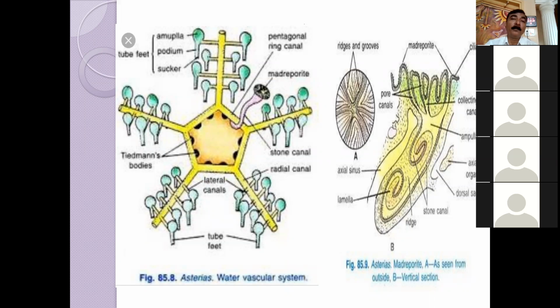But there is a problem: if they are doing this lateral movement over the stone or substratum and fall down on the aboral surface, it is difficult for the asterias to get back on the oral surface. If it falls upside down, it will take many hours, many days to become upright, because the tube feet are on the oral surface. So this is all about that.